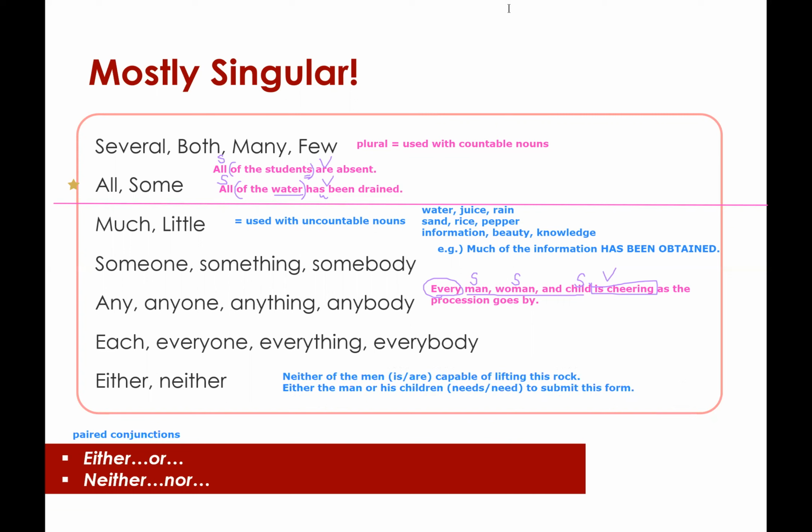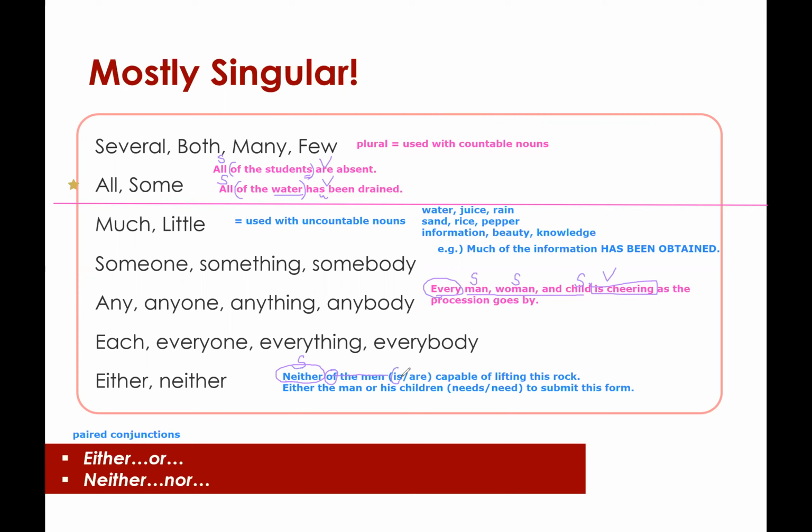Okay, so in the first case, this is not a paired conjunction because there is only neither. There's no nor. And so if I cross out the prepositional phrase, neither is my subject and neither is an indefinite pronoun, it is singular.